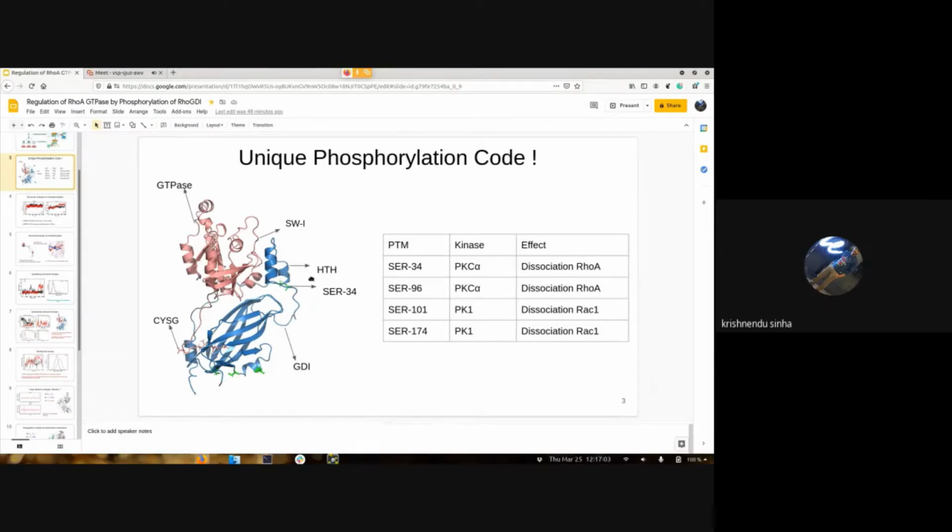So we are trying to predict a molecular mechanism which suggests the specific interaction that needs to break so that the specific Rho GTPase gets released. In terms of molecular interaction, we want to visualize that. We have only studied serine 34, but we would also like to study the other phosphorylations in Rho A and see what changes specifically happen after serine 34 phosphorylation that lead to the dissociation.